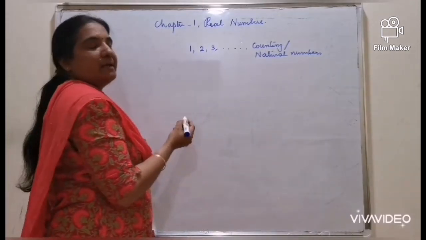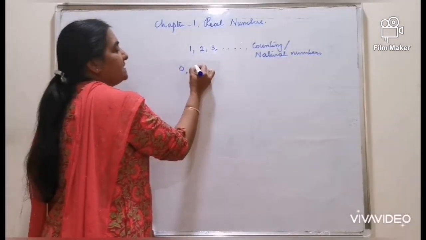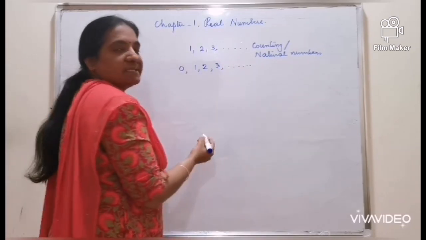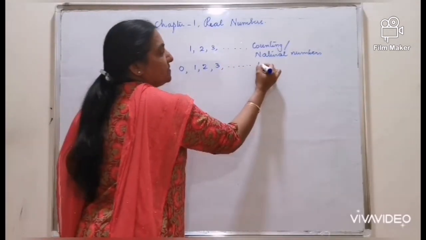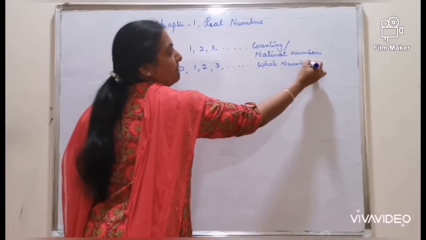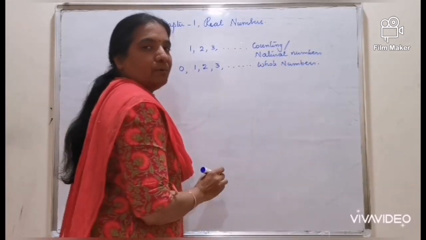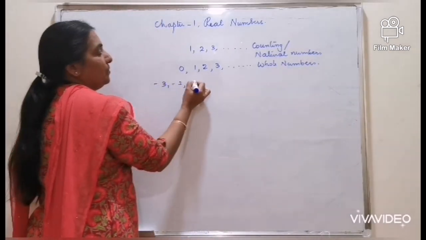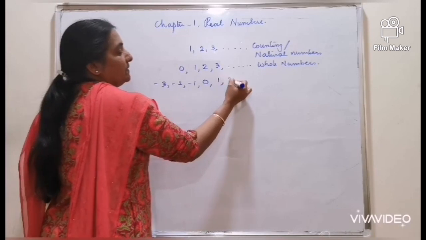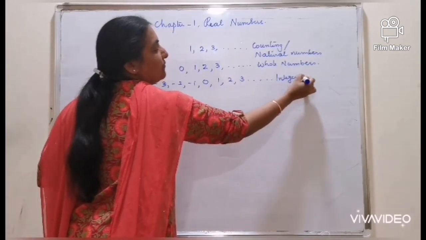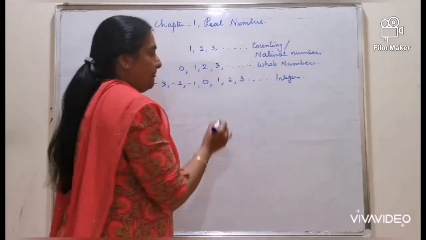By including 0 to these set of counting or natural numbers, the number system got extended to the set of whole numbers. With the inclusion of numbers below 0, the number system got extended to the set of integers.